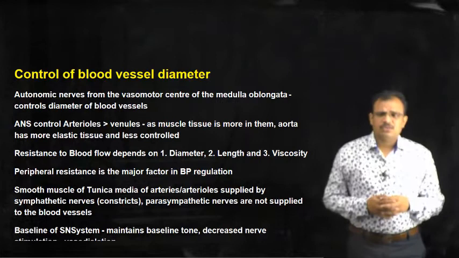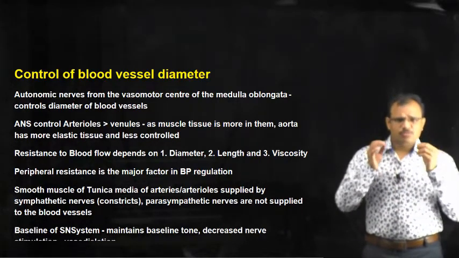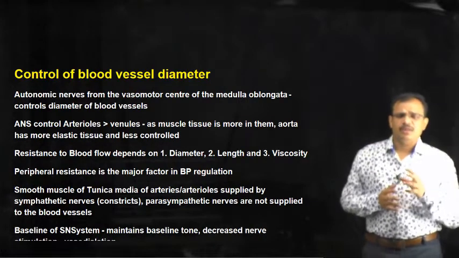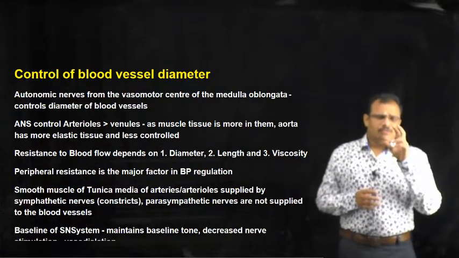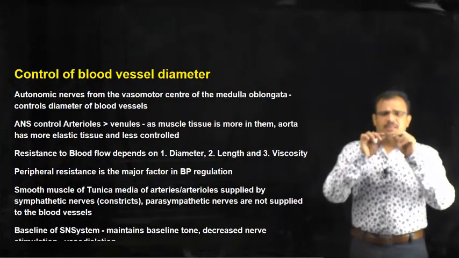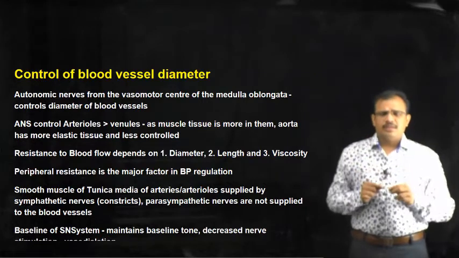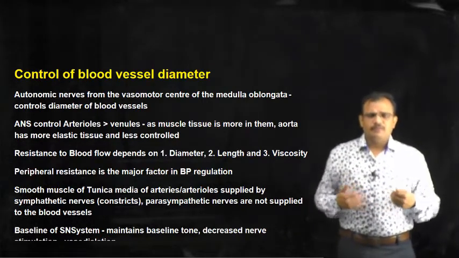These autonomic nerves arise from the vasomotor center in the medulla oblongata, and from there they are supplied to different types of